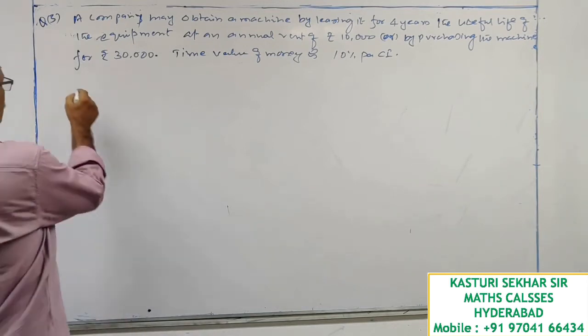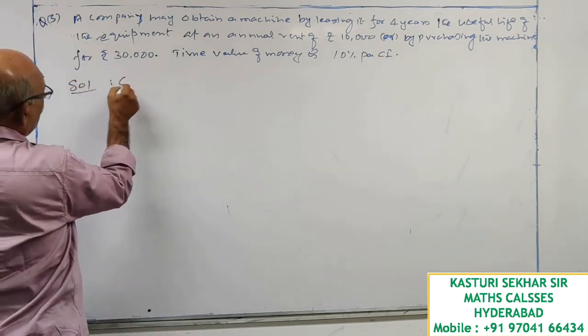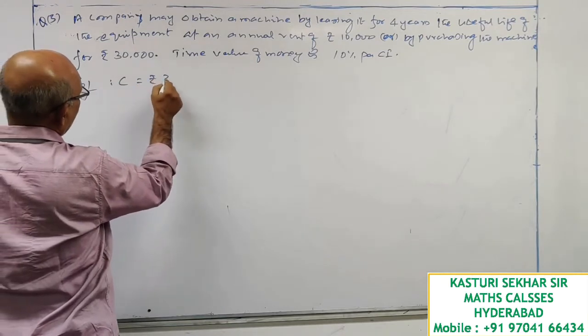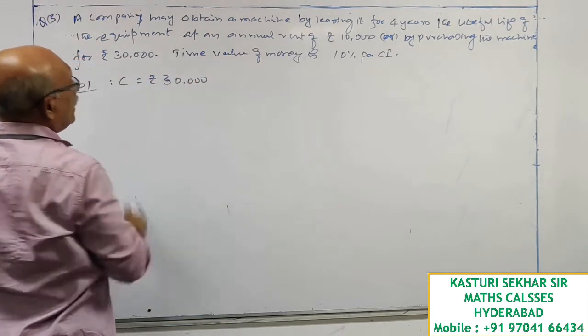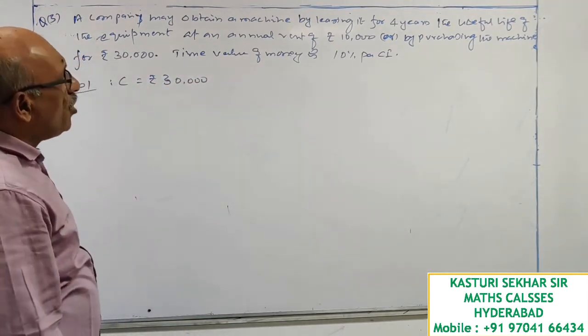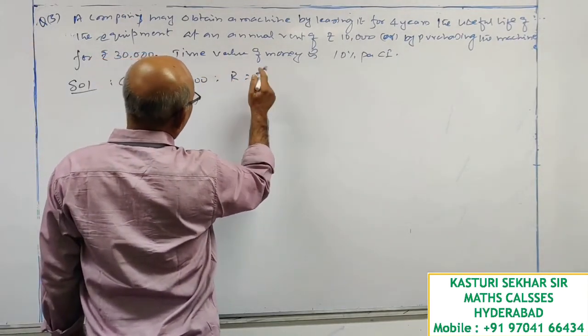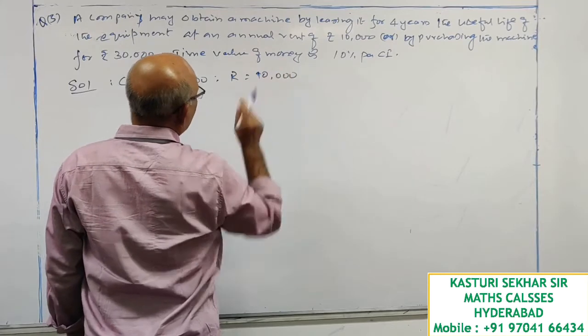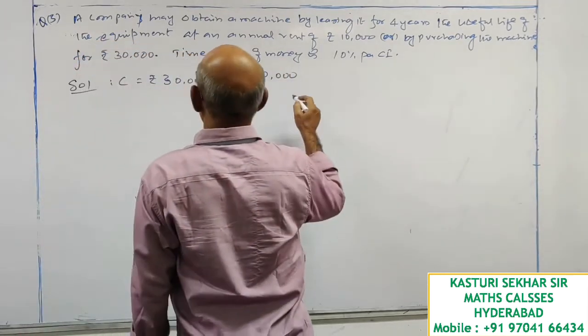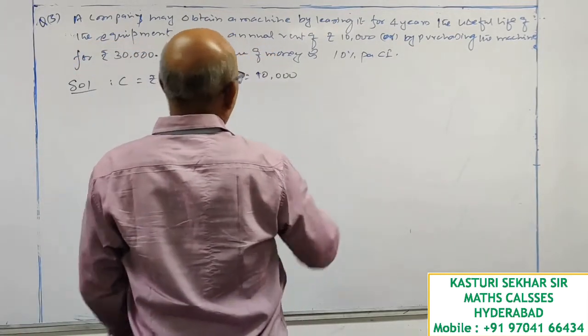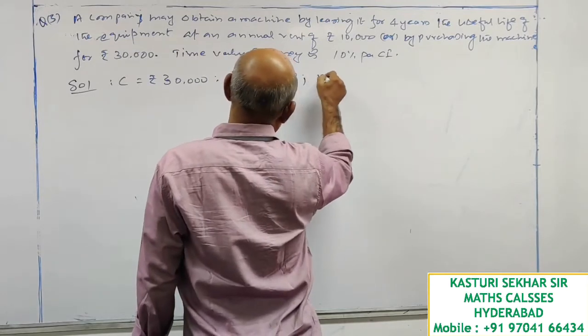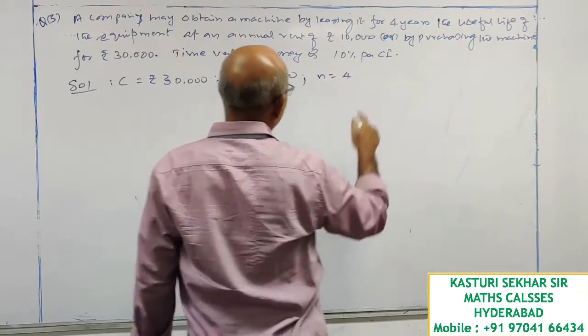Now look at this. Cost of the asset is equal to rupees 30,000. If you take it for lease, how much rent you have to pay? R is equal to 10,000. N is equal to 4, estimated life of the asset.